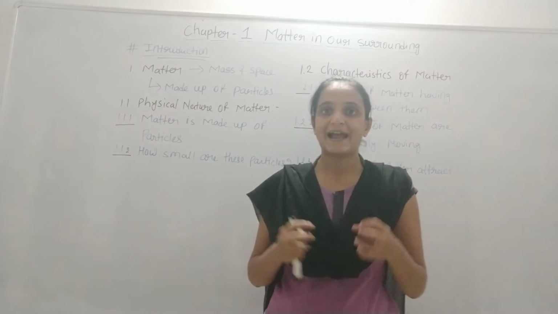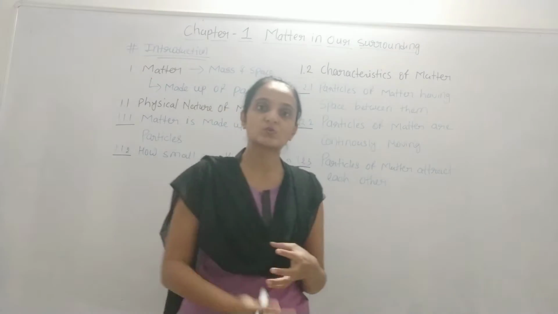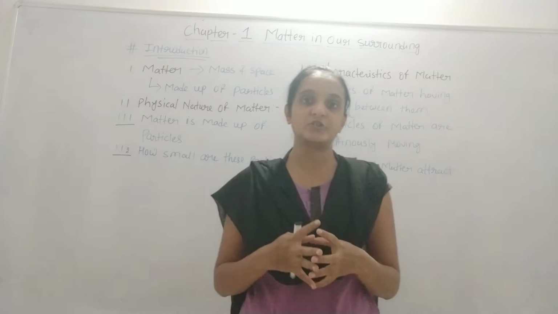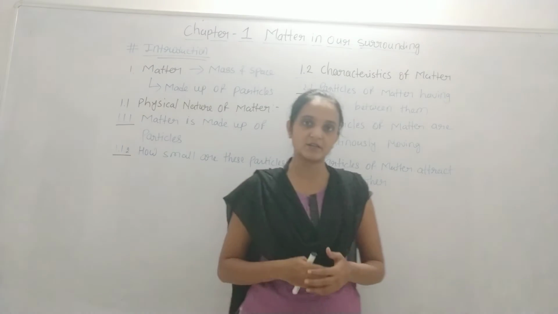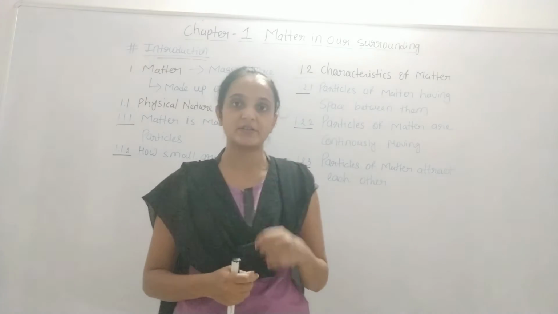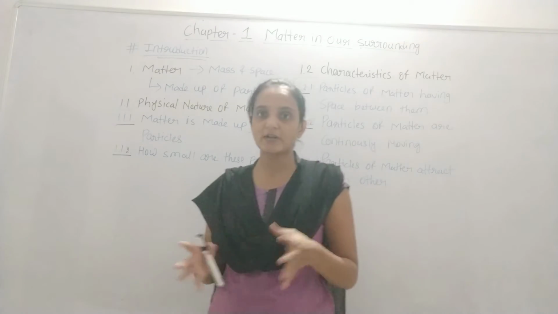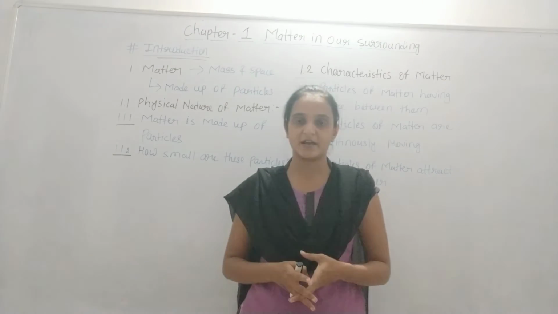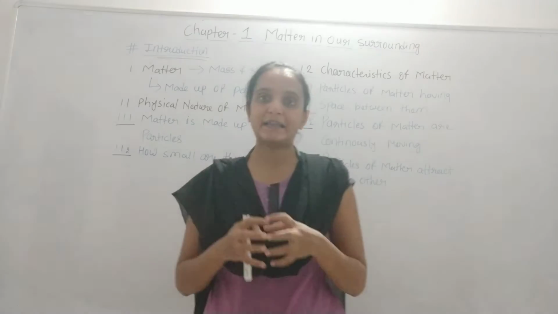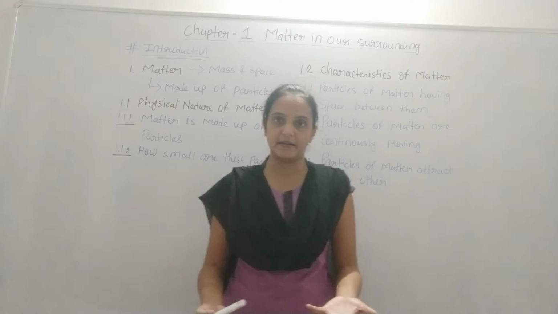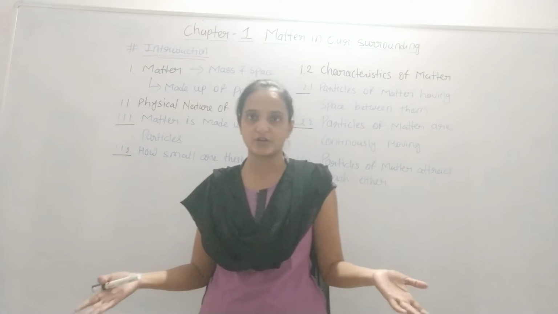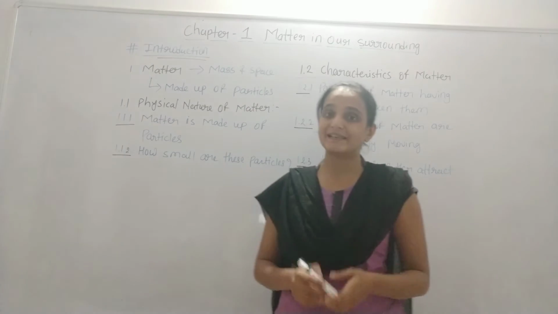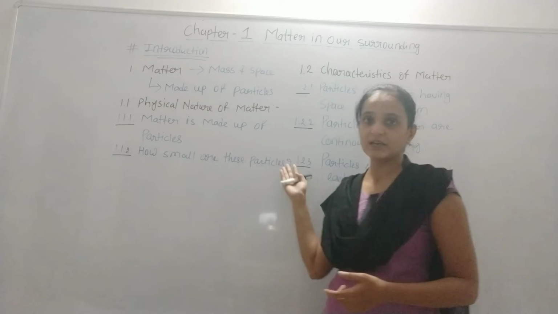The sugar particles and the salt particles dissolve in between the water particles, right? And it makes an equal, or homogeneous, solution, because after preparing the juice, when you sip it, you taste it equally. It does not happen that if you drink it, the top tastes sweet and the middle tastes like plain water. It is not possible, right? Because the particles distribute themselves among the water particles and make a homogeneous solution, and that's why we have the equal taste while having the juice. So on that basis also we can say that matter is made up of particles.